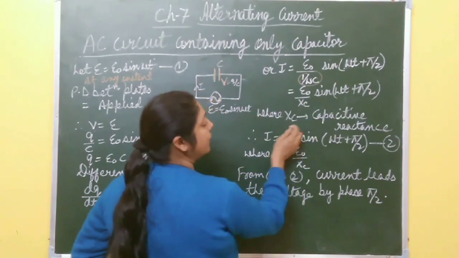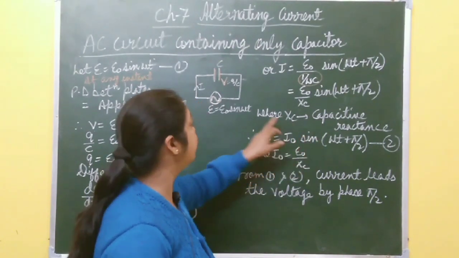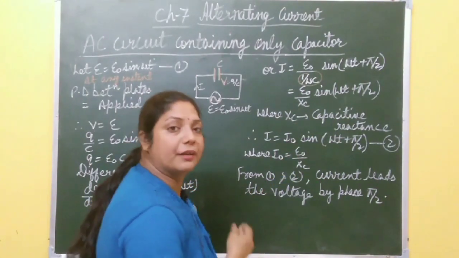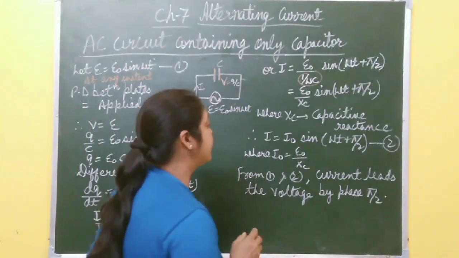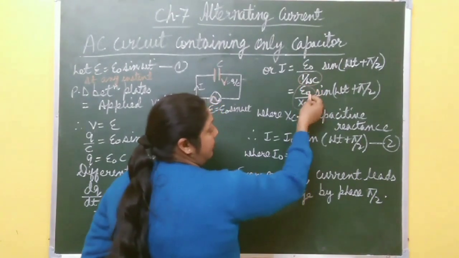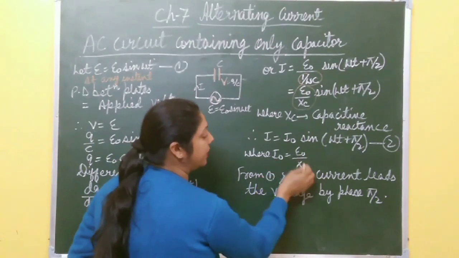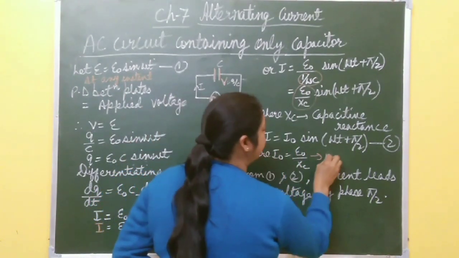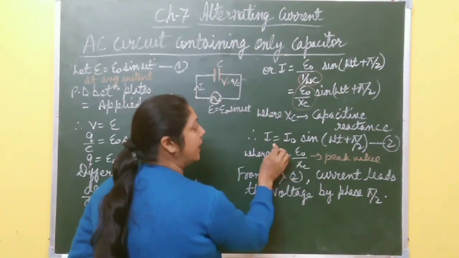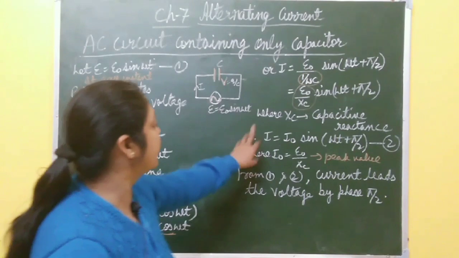Here again, XC is what? Capacitive reactance. It is the resistance or opposition offered by the capacitor in this circuit. This one is called capacitive reactance or effective resistance offered by the capacitor. Now this I becomes E naught by XC. You have to compare this with Ohm's law. You can write I naught equal to E naught by XC, where I naught is the peak value of alternating current. So the equation for current becomes I equal to I naught sin (omega t plus pi by 2). This is equation number 2.